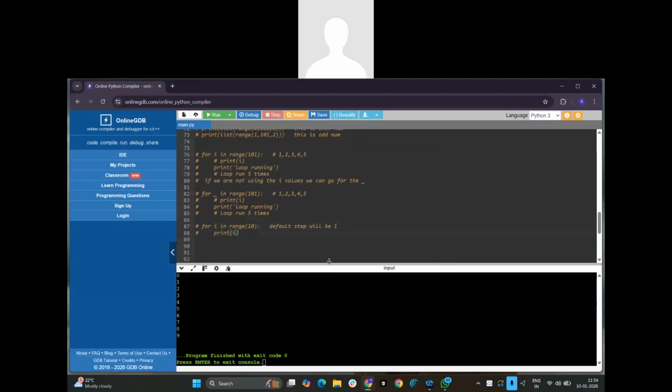So what is a while loop and a for loop? Why are we going to use the while loop and why are we going to use the for loop? If it is condition based, where we continue until the condition becomes true, then we should go for the while loop. And if we have a counter value, then we should go for the for loop. Got it, right?